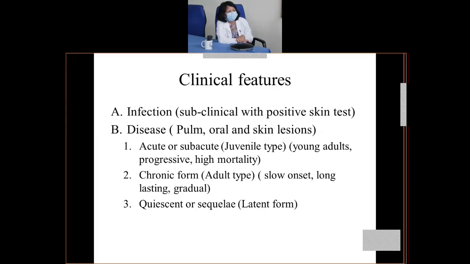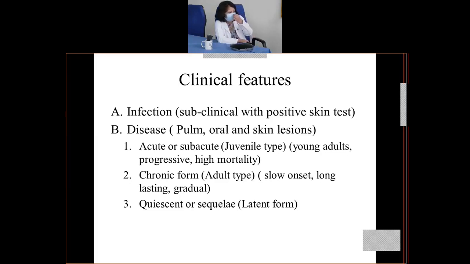And it can be of different types, that is acute or subacute, which is also known as the juvenile type. Why is it known as the juvenile type? Because it is common in young adults. It is progressive and there's a high mortality. And the chronic form, that is the adult type, happens more commonly in adults, and it is slow in onset, long lasting, and gradual.